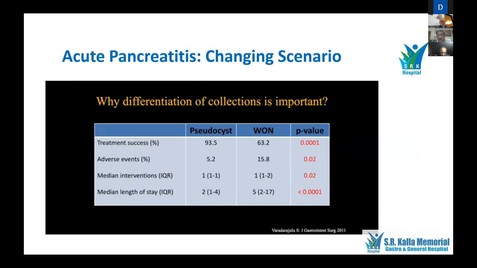Because if you go through this one particular presentation of Varadarajulu from GI Surgery 2011, you'll appreciate that the pseudocyst treatment success, whether surgical or endoscopic, is up to 93%, whereas WON success was 93. This was in 2011. Things have probably improved since then. Adverse events are significantly more in WON, the number of interventions required is more in WON, and length of hospital stay is also significantly higher in WON. Therefore, it's very, very important to know beforehand, before contemplating a procedure, what we're going to deal with.